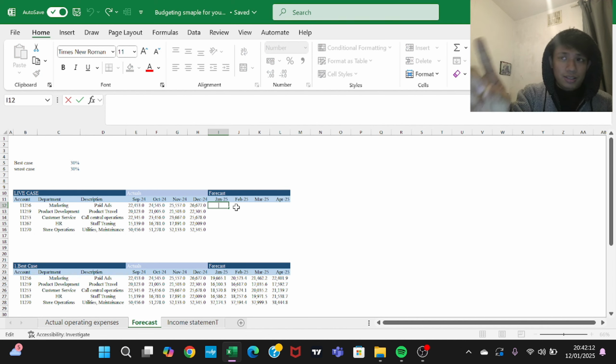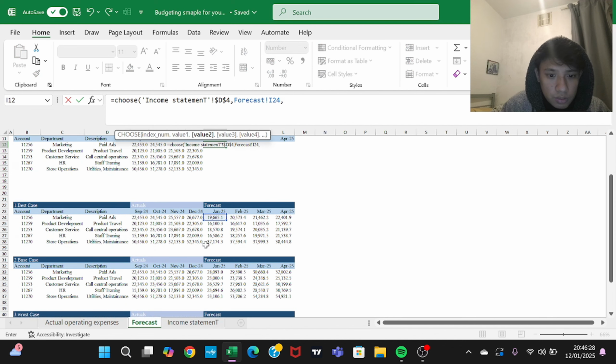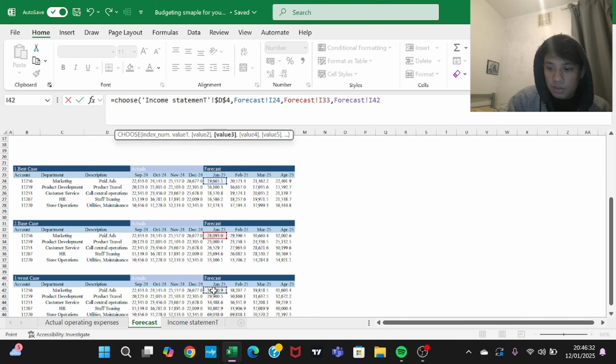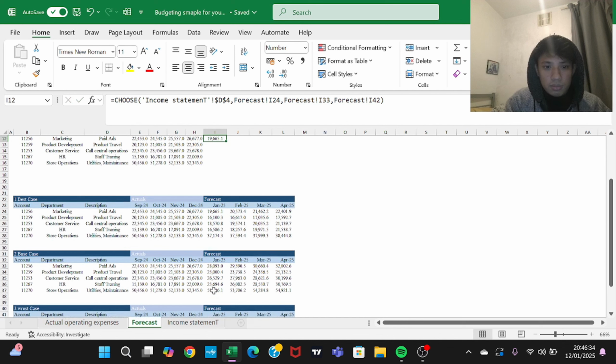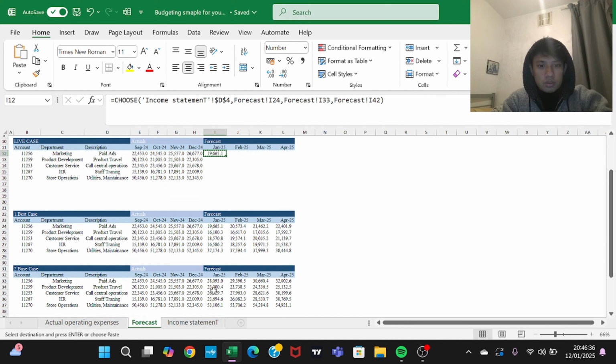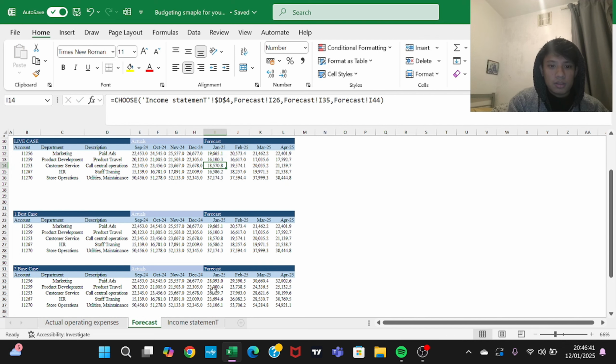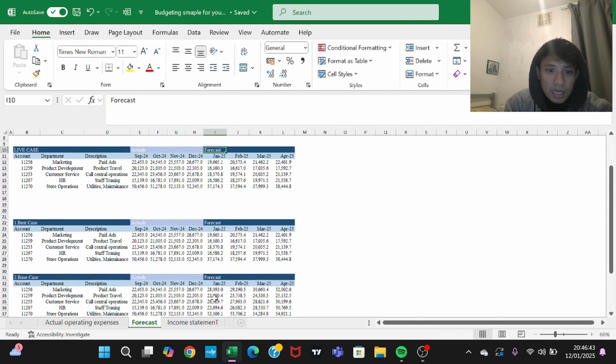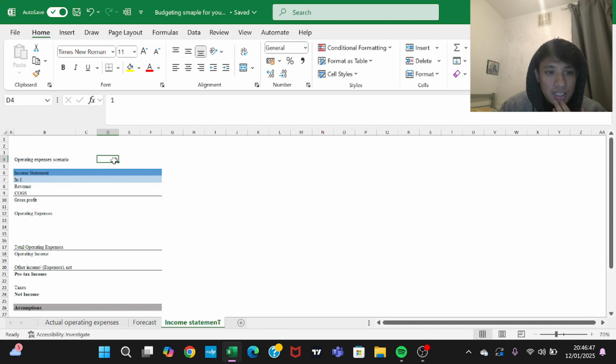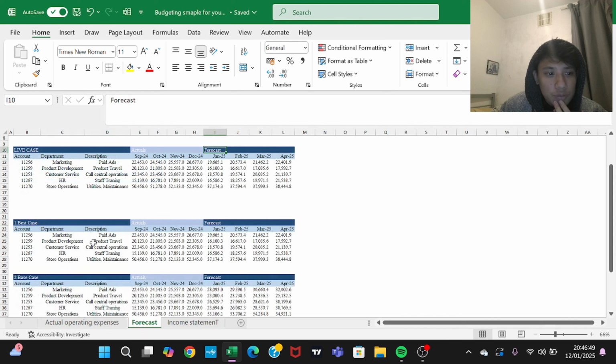If I do one on the other sheet, it's going to show the best case. Value 2 is going to be this. Value 3 is going to be this. Okay, simple. Another, control C. Look how dynamic. Our live case cost is dynamic, and the cost is dynamic again. Our scenario is 1, that's why it's showing the data of the best case.